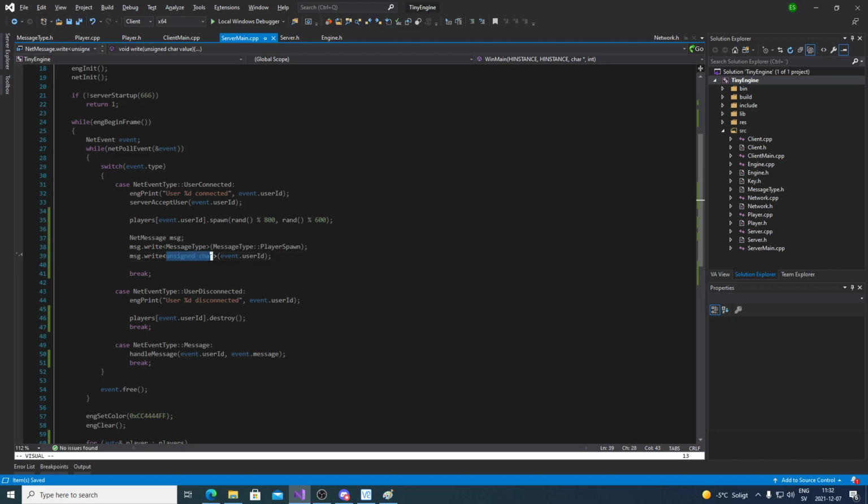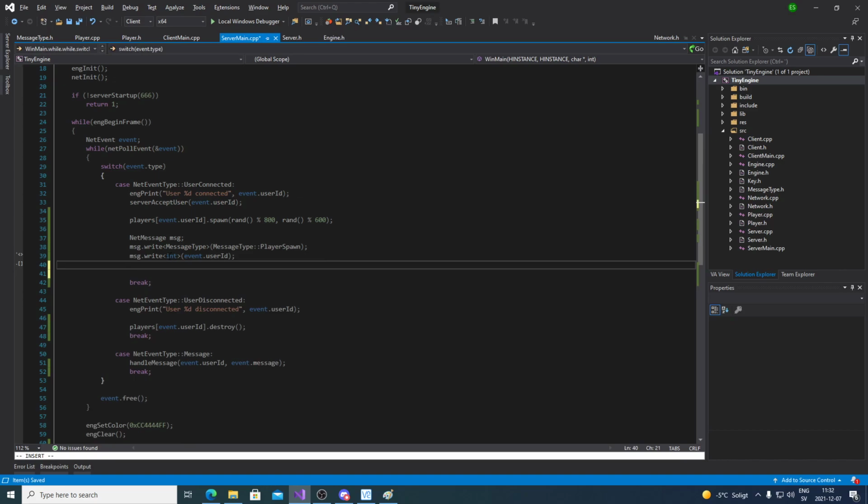Now we can only have 256 players, but let's say we will never have more than 256 players. We could make it an integer. Let's just make it an integer. I talked myself out of this. The only problem would be if we have more than 256 players. And of course we have to decode this in the same way on the other side.